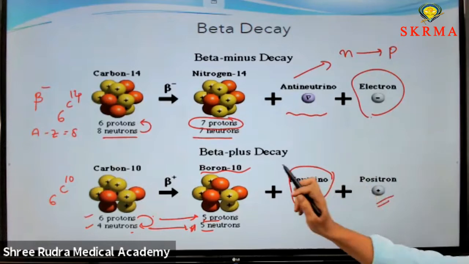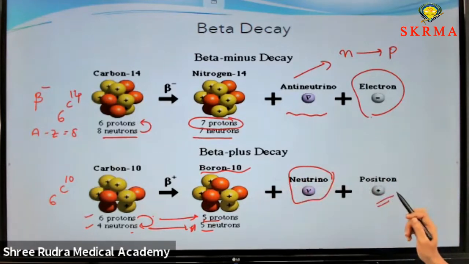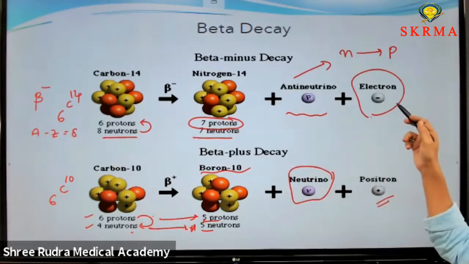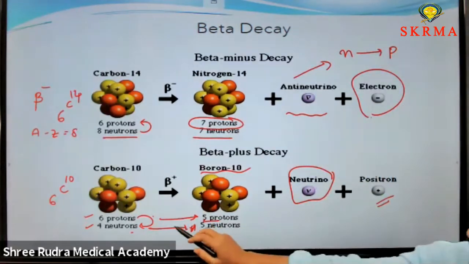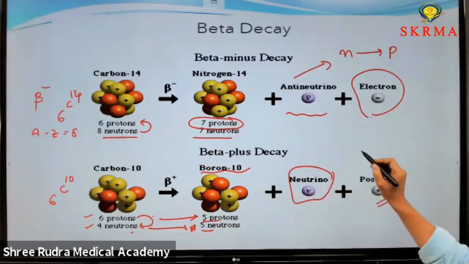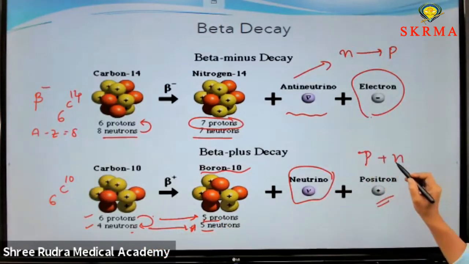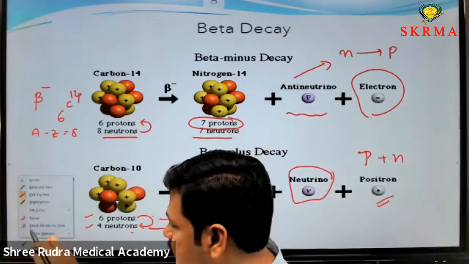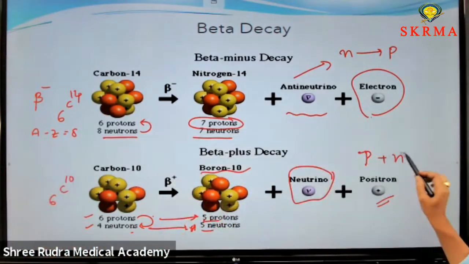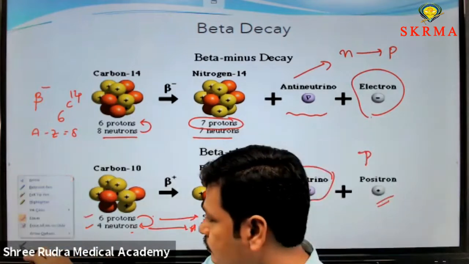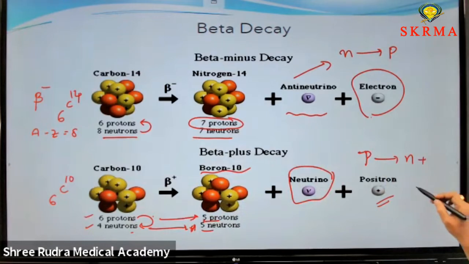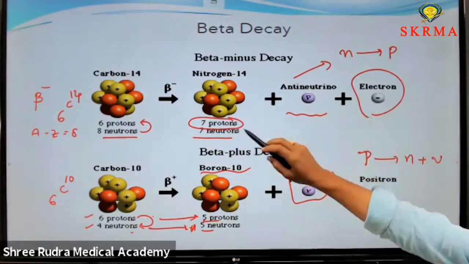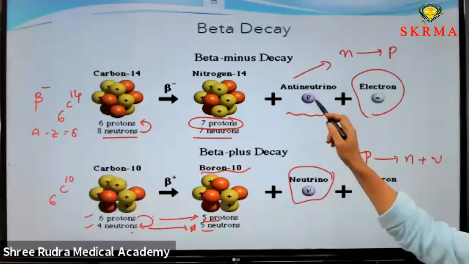And this is beta plus decay, nothing but positron emission. The positron is the antiparticle of electron. Here, what is happening? The proton is converted into neutron by emitting a neutrino. Here, neutron is converted into proton by emitting antineutrino.